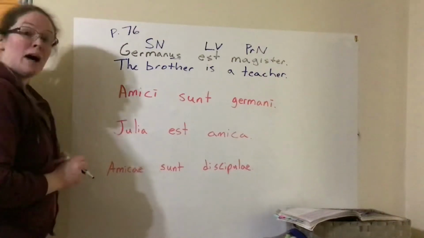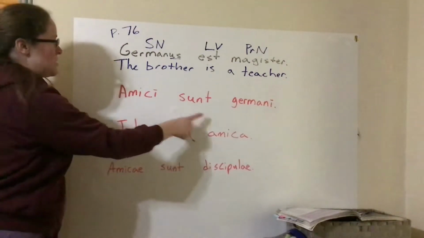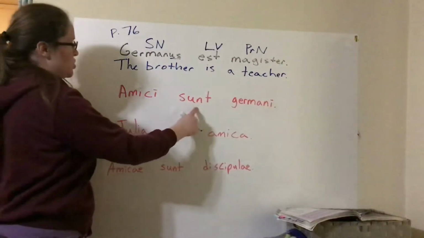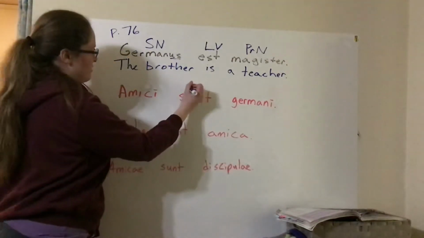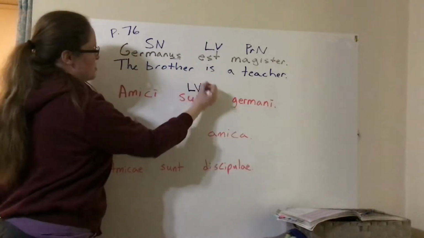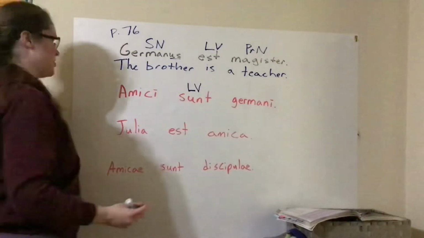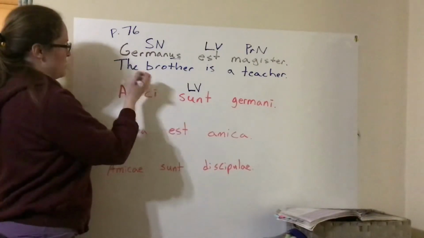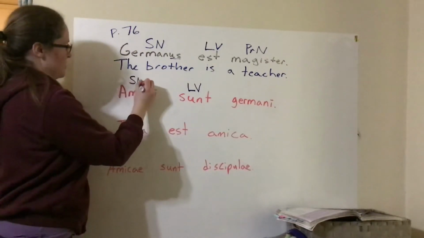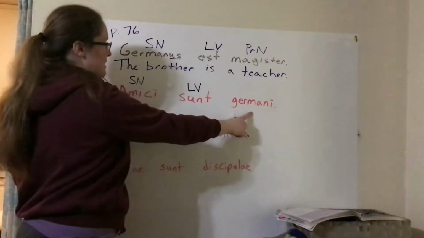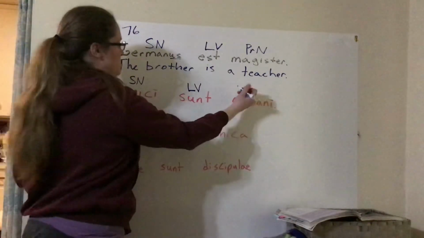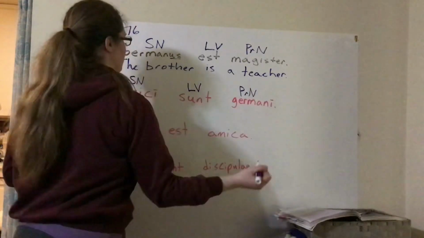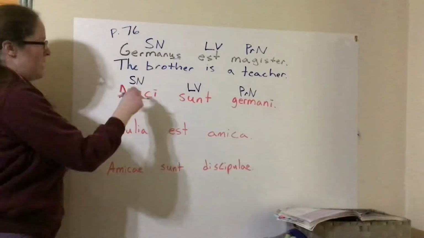Sentence 2, amici sunt Germani. Again, we have sunt, which is our linking verb. In Latin, it's usually easiest if we go ahead and find the verb first. So, linking verb; amici is going to be our subject noun, and Germani is another noun, which means it is our predicate nominative. Exact same pattern as the previous one.